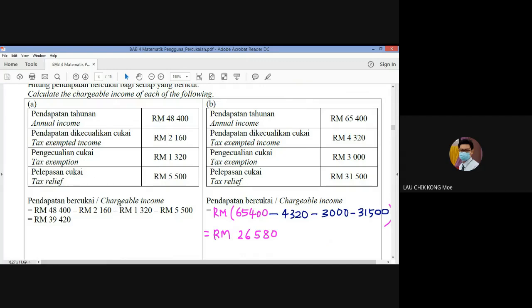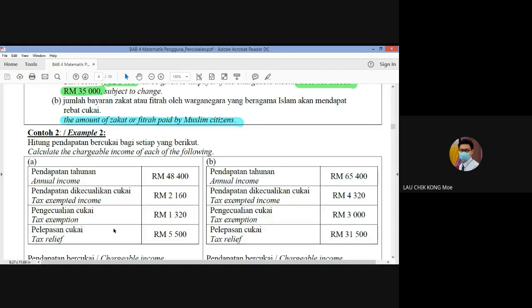So if you want to get the chargeable income, we need to minus all these things. So the annual income 48,400 minus 2,160 minus 1,320 minus 5,500. So you will get 39,420 ringgit for chargeable income. So 39,420 ringgit is inside which category?